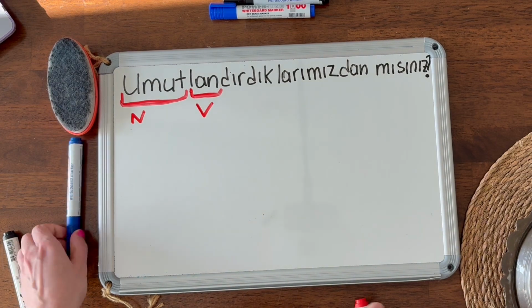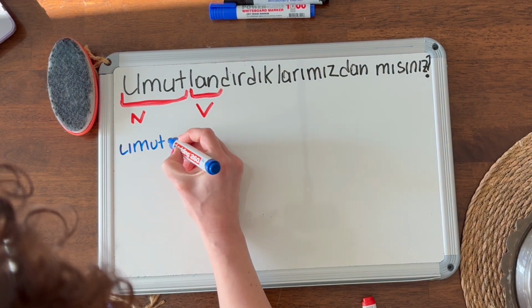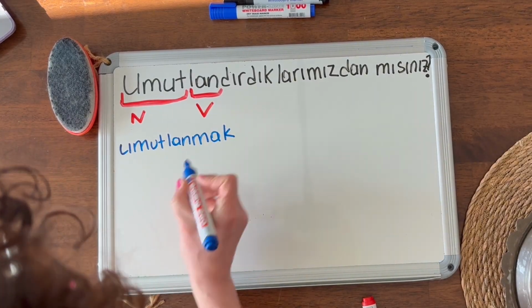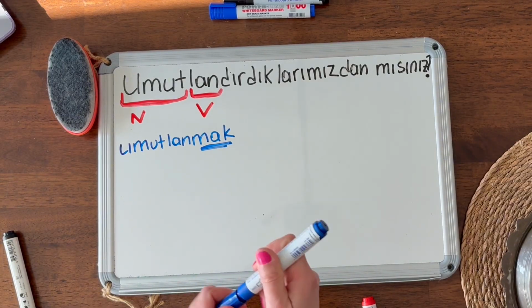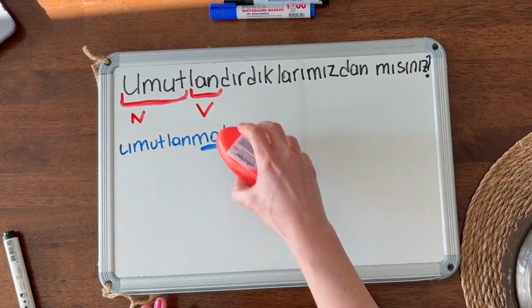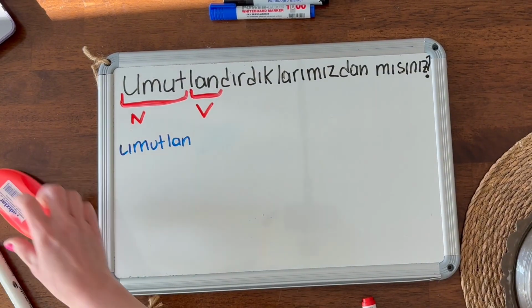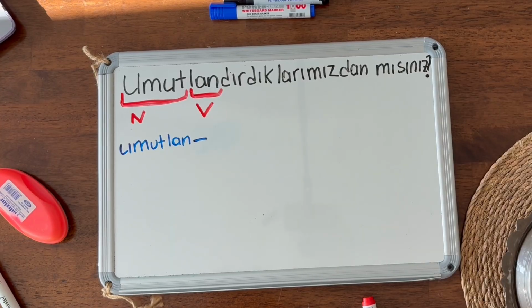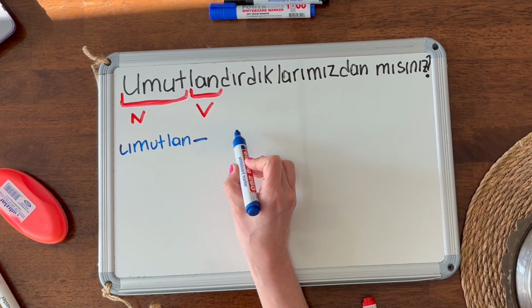Let's write it separately. If you look at a dictionary, you will see umutlanmak. In the dictionary, you will see this ending. To add a suffix, you have to erase it, okay? So you can add a suffix. And this is how we show it, umutlanmak. To become hopeful. This turns the noun into a verb, okay?